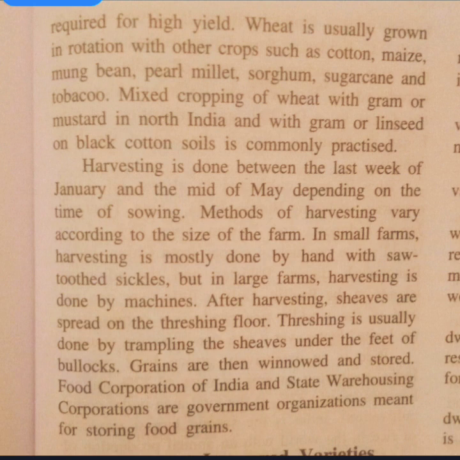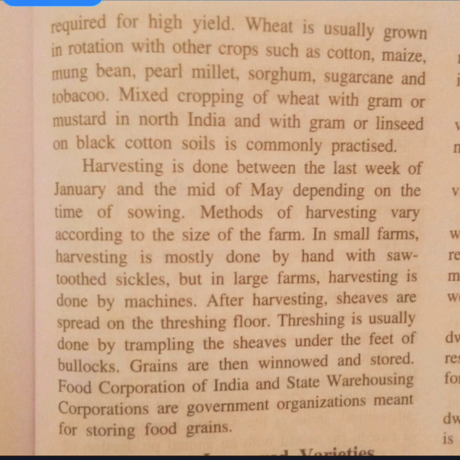And you see here, wheat is usually grown in rotation with other crops. Okay, so just like rice, it can be planted in rotation with other crops. Here you can see such as cotton, maize, mung bean, like that. Many crops can be planted in rotation with the wheat plant. And also mixed cropping is there.